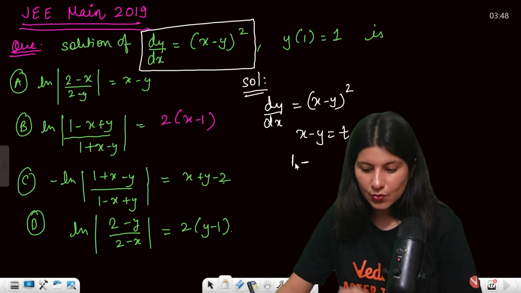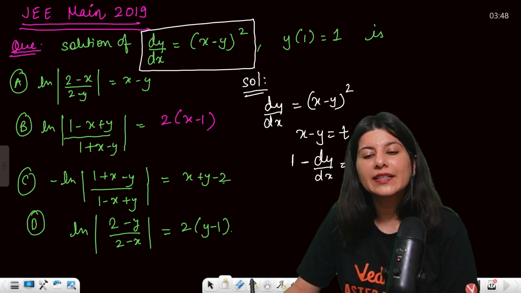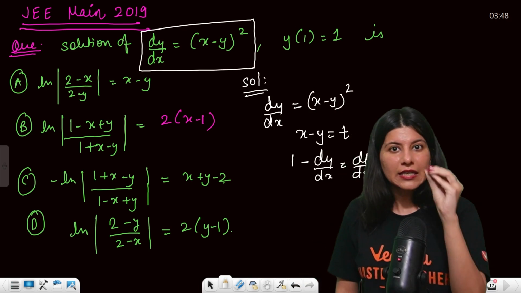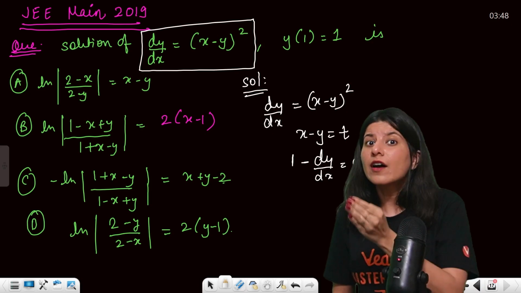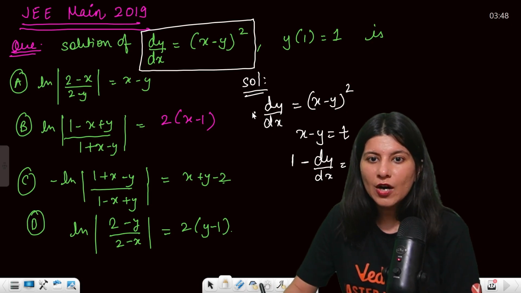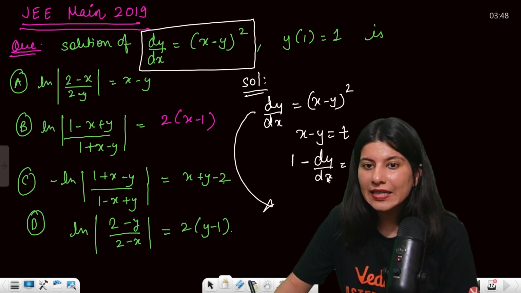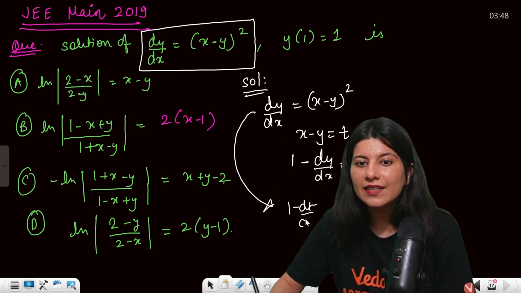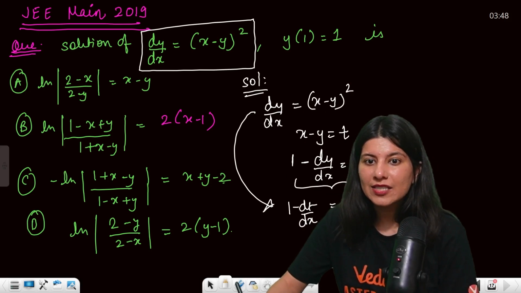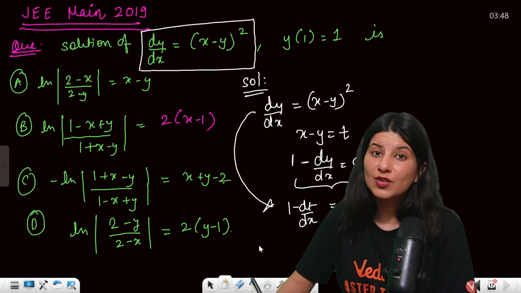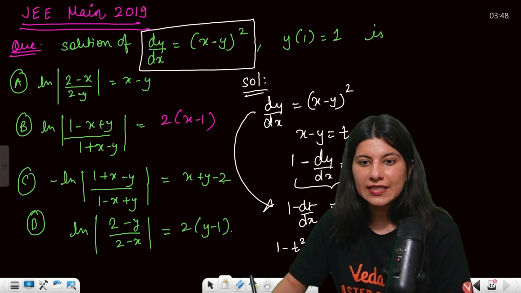1 minus dy by dx is equal to dt by dx. So you have differentiated x minus y equals t with respect to x. Now your differential equation will become what? dy by dx will be replaced by 1 minus dt by dx, is equal to x minus y, which is t square. So now understand, this is 1 minus t square is equal to dt upon dx.